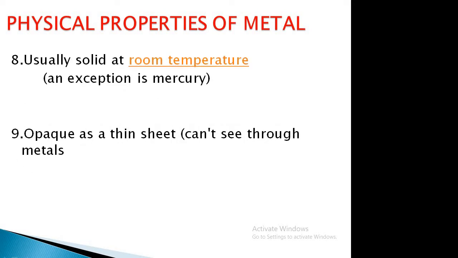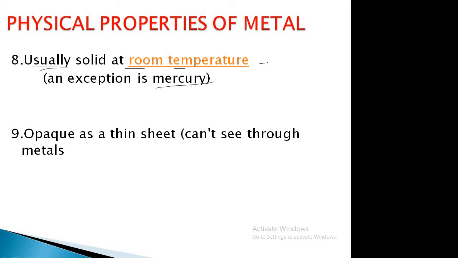Then come to the 8th point, that is, usually metals are solid at room temperature. So generally all the metals are found in the solid state. The exception is mercury.